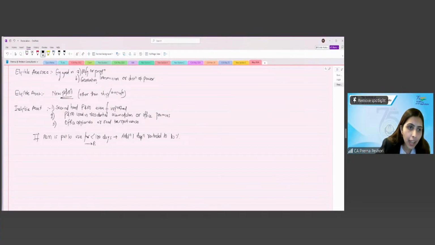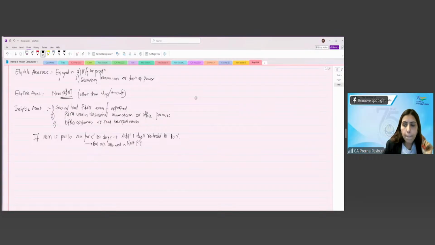So therefore the balance 10% is allowed in the next previous year. Are we clear, students? Fine. Any questions with respect to additional depreciation? Clear, ma'am. Fine. Okay. So this is about your additional depreciation which is there.